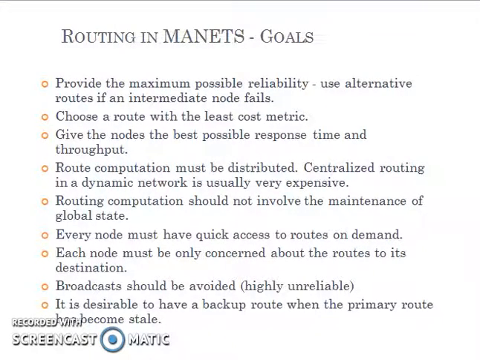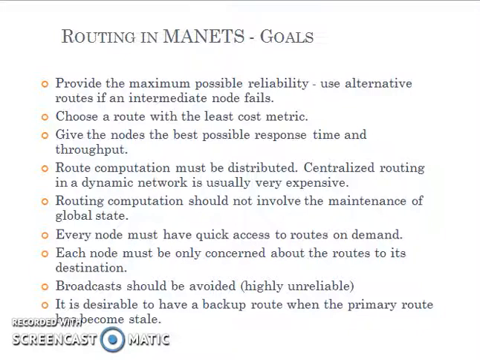Next, routing in MANETs. The main goals: provide the maximum possible reliability, that is, use an alternative route if an intermediate route node fails. Then choose a route with the least cost metric and give the nodes the best possible response time and throughput. The route computation must be distributed, that is, everyone should participate in the route computation, and centralized routing in a dynamic network is usually very expensive. The routing computation should not involve the maintenance of global state.